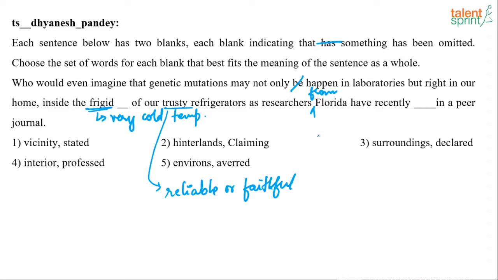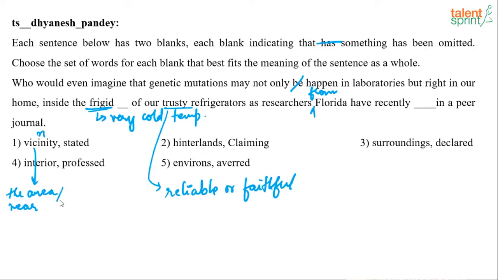Now what is the meaning of vicinity? It is a noun, and the meaning of the word vicinity is the area near a particular place, or it can be surrounding.